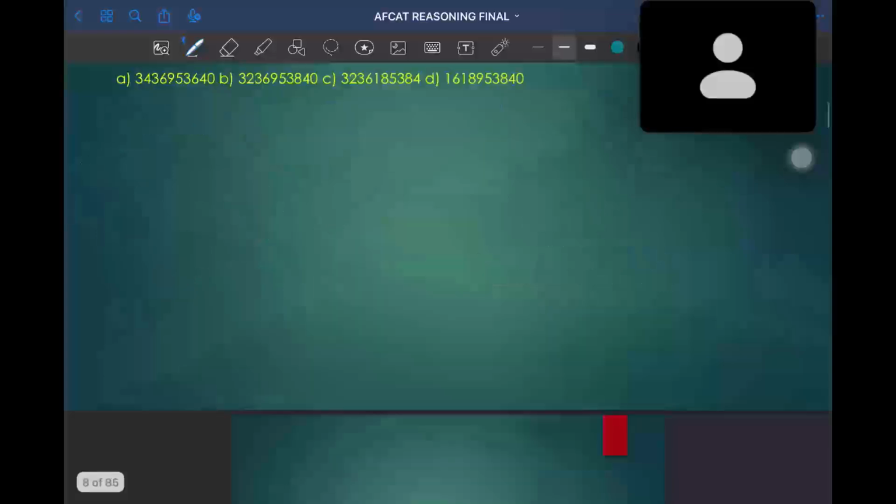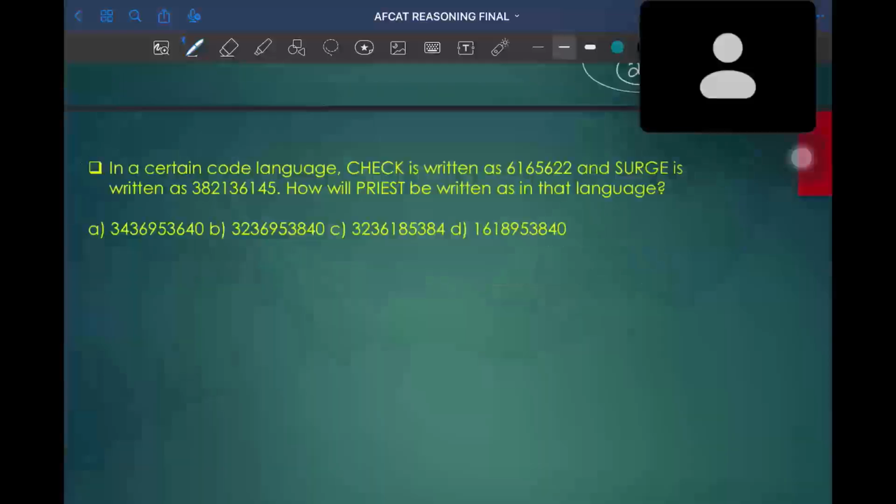So try to do this question. It is similar to the previous question. Question is CHECK, which is coded as 6165622.